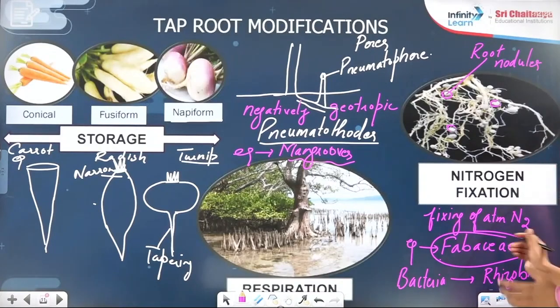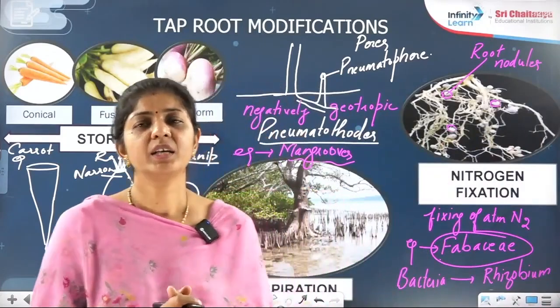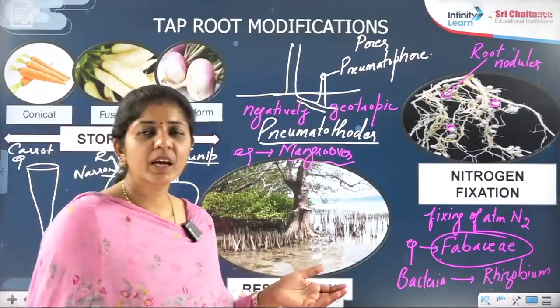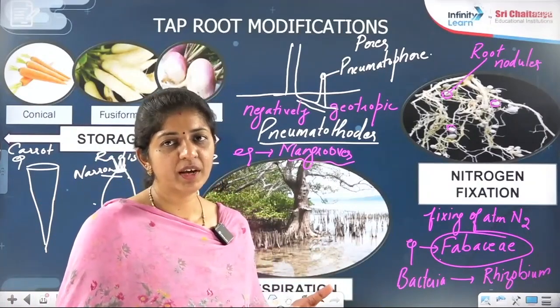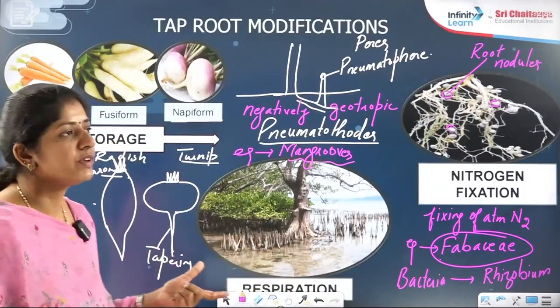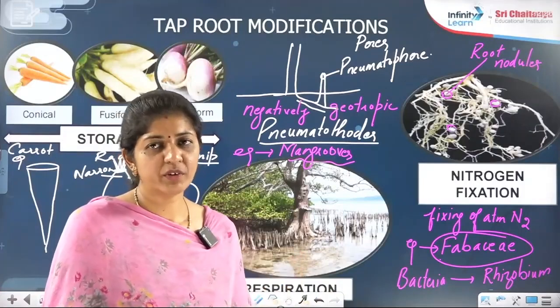This is a symbiotic association. They are both helping each other. The plant is giving shelter to such type of bacteria, and the bacteria in turn are giving the plant nitrogen from the atmosphere, right? So now the roots are performing the function of nitrogen fixation, which is not common in all the roots. This is the root modification right now.